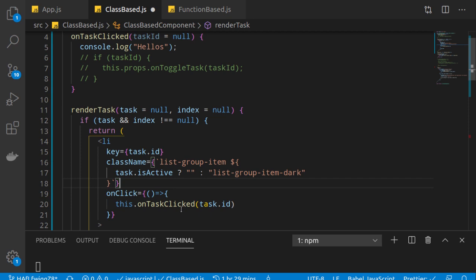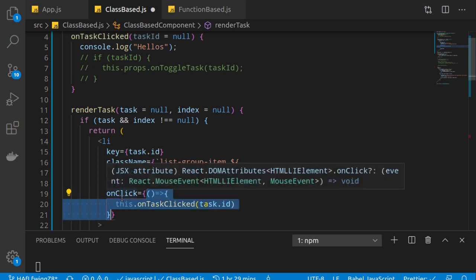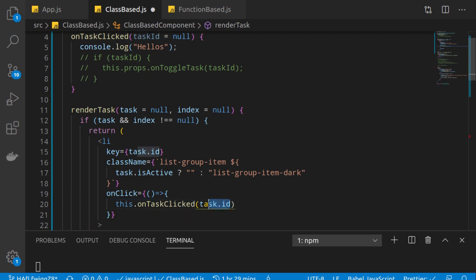So whenever this function was created in the loop, this particular task id was saved in its closure somewhere. That's why later, whenever this function is called by the click event, we receive this task.id. Clear? So this is one of the ways.